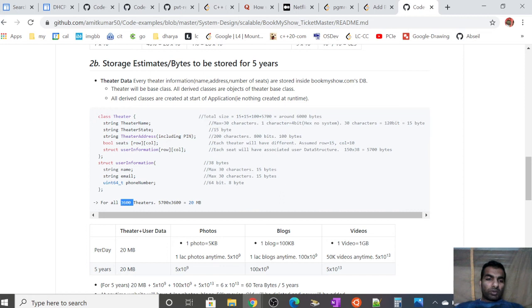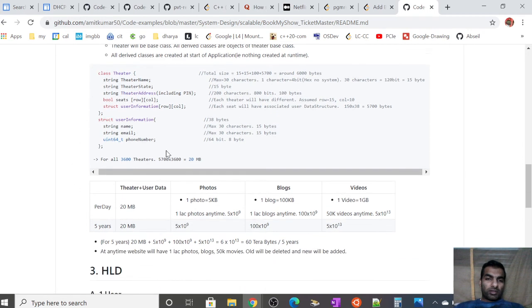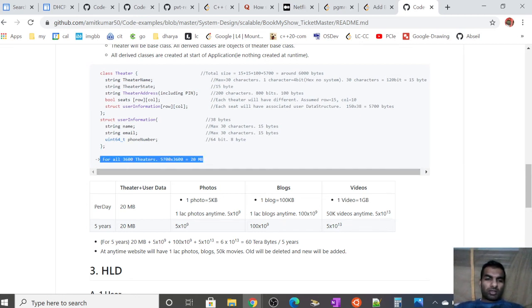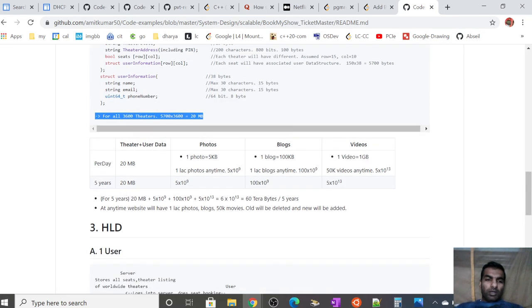If we assume somewhere around 3600 theaters overall worldwide, it will be somewhere around 20 MB of data for storing the theater information. And I believe that this information is static, that is, the number of new theaters getting opened and old theaters getting closed is the same. So this remains somehow the same. So per day this is 20 MB, and for 5 years also it's 20 MB, because I assume that the number of theaters opened and closed are the same, so that's why the theater data is the same.